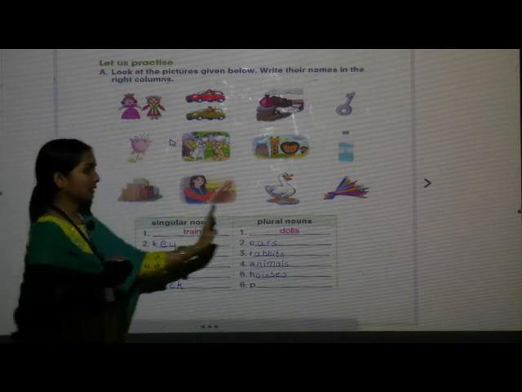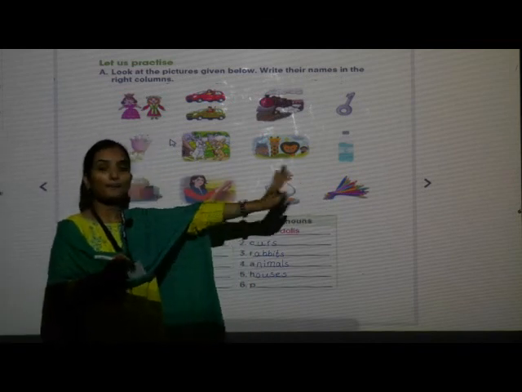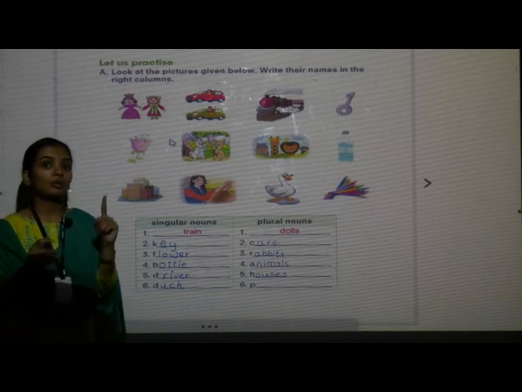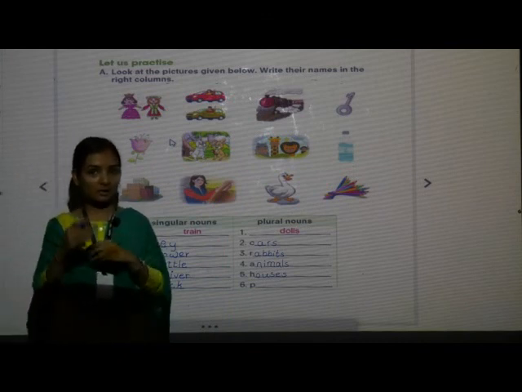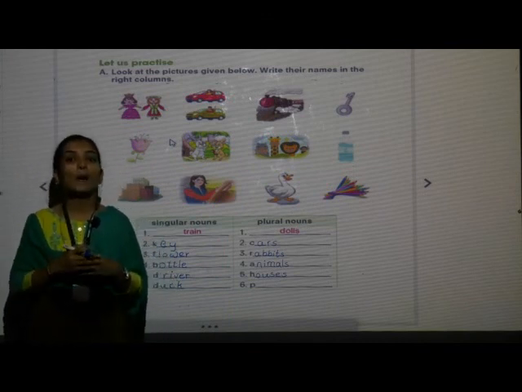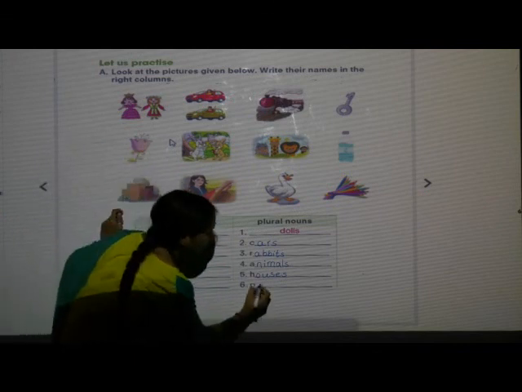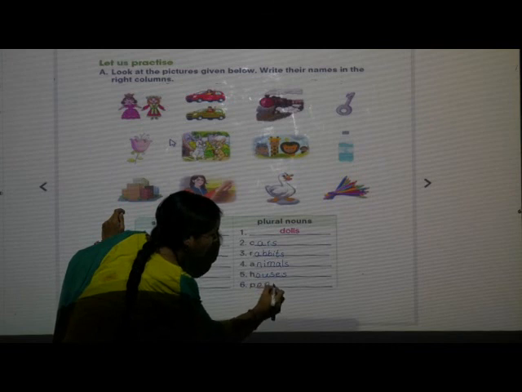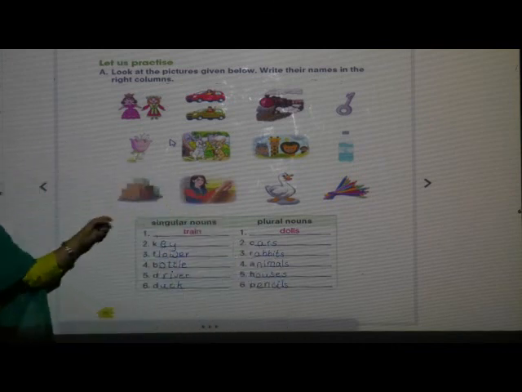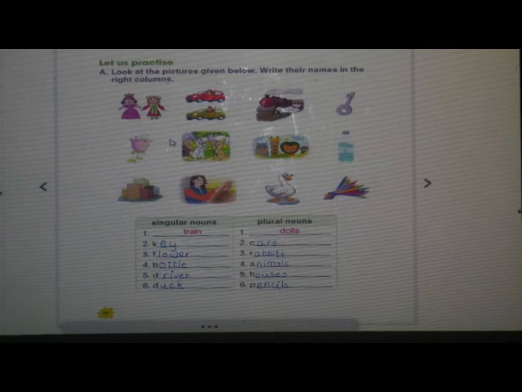Houses. And the last one is pencil. If we have one, we say pencil. But when we have more than one, it is pencils. P-E-N-C-I-L-S. Pencils. Now take down in your textbook.